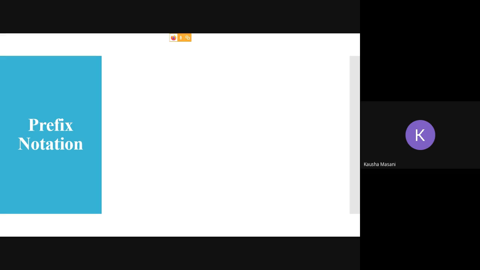Then we came to infix to postfix, and we have seen the rules for postfix. We also practiced examples where you were giving me answers at quite a good speed. So now we are going to go for prefix notations. As the name suggests, the operator is going to get placed before your operands. In postfix, it was after, correct?